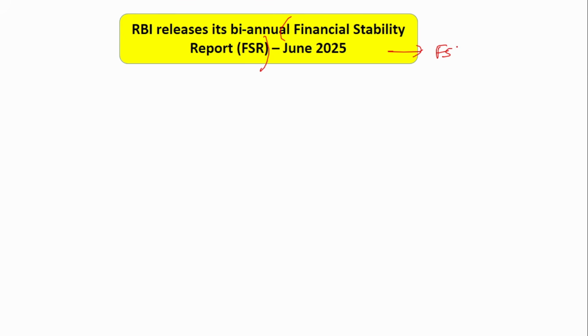So this FSR report, if you see, it is a biannual report, which means it is released twice a year. So once, if you see, now in June and the other time in December. So twice a year this has been released by the Reserve Bank of India.